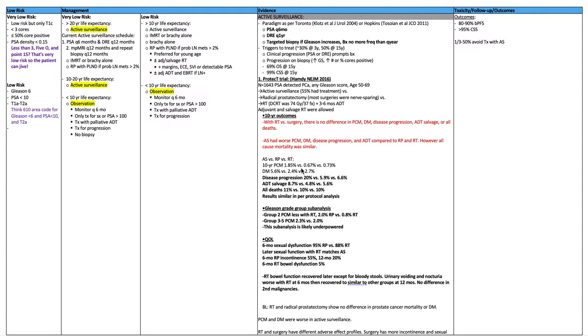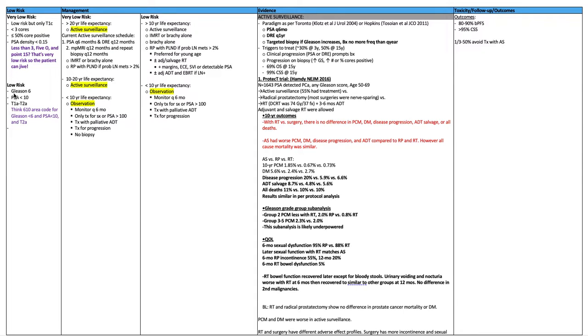Low risk, very low risk, is low risk but only T1C. You have less than 3 cores that are positive, less than or equal to 50% of each core is positive, PSA density of less than 0.15. So the way I remember this is less than 3, 50, and 0.15. That's very low risk, so the patient can jive.